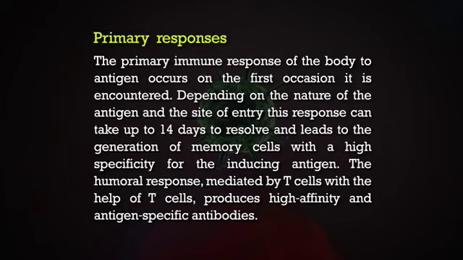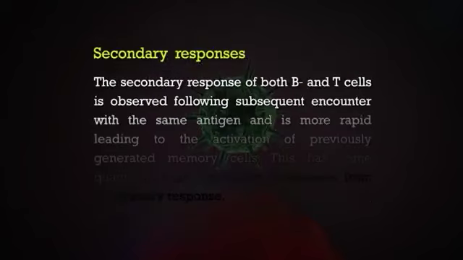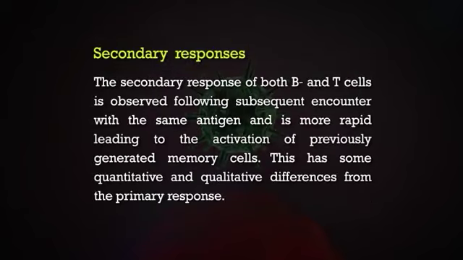The humoral response mediated by B cells with the help of T cells produces high affinity and antigen-specific antibodies. The secondary response of both B and T cells is observed following subsequent encounter with the same antigen and is more rapid, leading to the activation of previously generated memory cells. This has some quantitative and qualitative differences from the primary response.